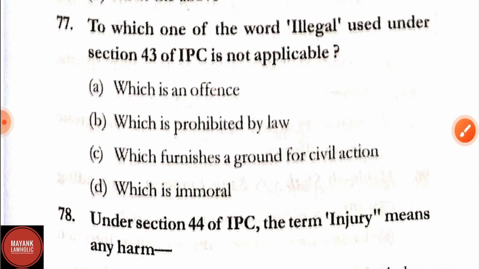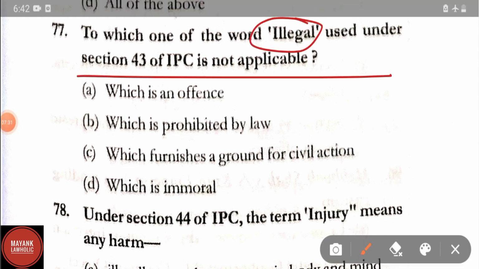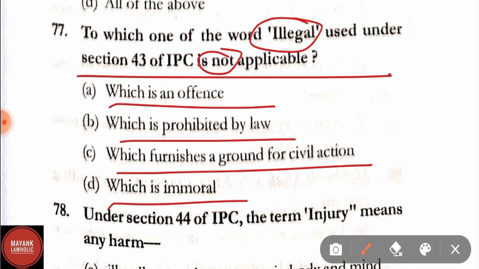Question number 77. To which of the following is the word illegal used under section 43 of IPC not applicable? Option, which is an offence, which is prohibited by law, which furnishes a ground for civil action, which is immoral. Correct answer is option D, that is which is immoral.